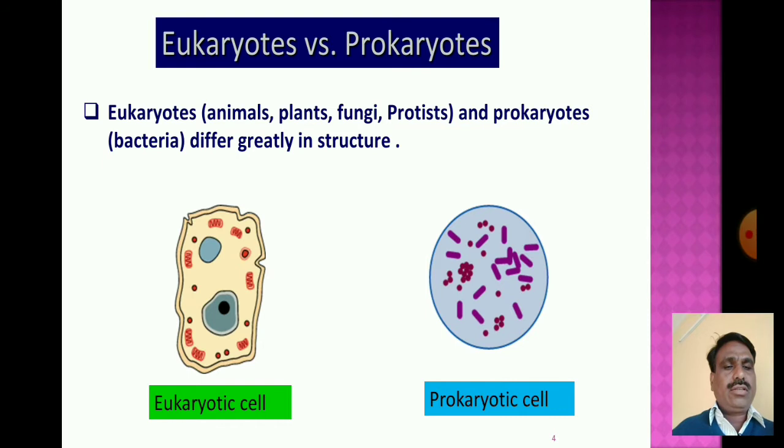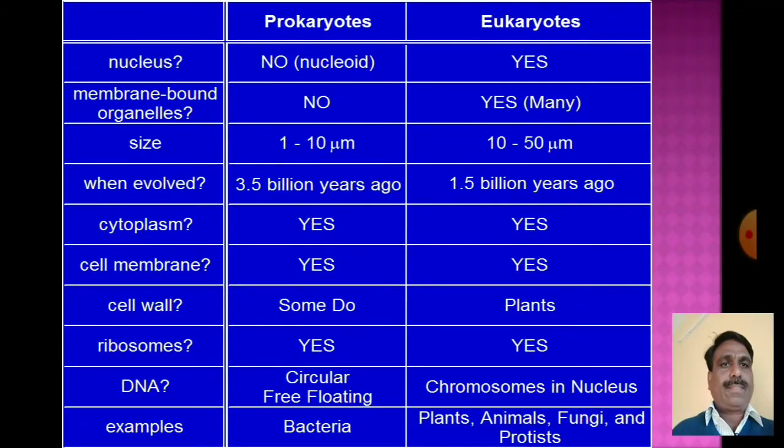In these slides, the eukaryotic cell has a cell wall in plants, while the prokaryotic cell, which is present in bacteria, does not have the cell wall. So these are the main differences between prokaryotic and eukaryotic cells.